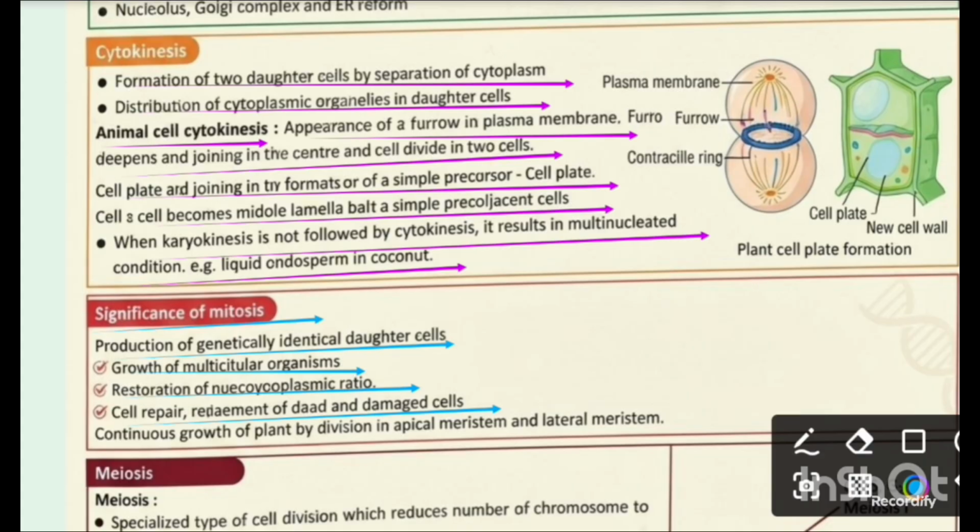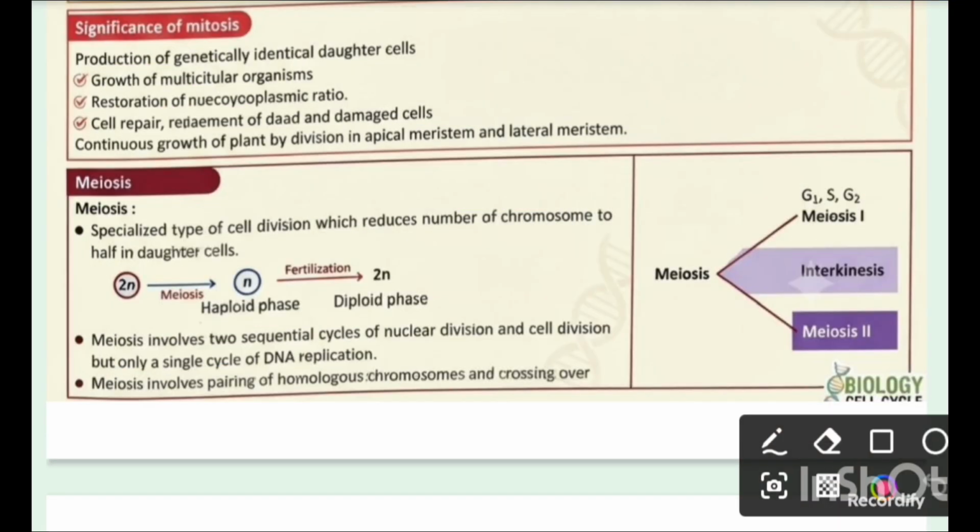Here, continuous growth of plants by division in the apical meristem and lateral meristem. Now, we talk about meiosis. Meiosis is a specialized type of cell division which reduces the number of chromosomes to half in the daughter cell, that is here 2n. After meiosis it is haploid, that is n, and after fertilization it is again 2n,